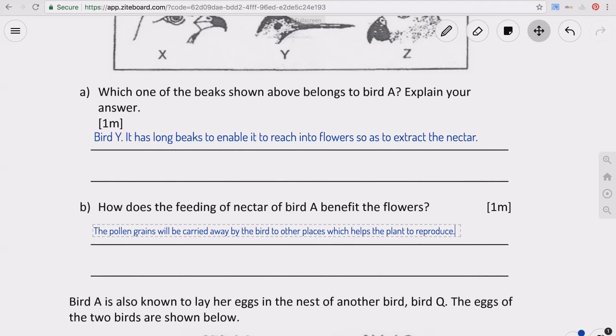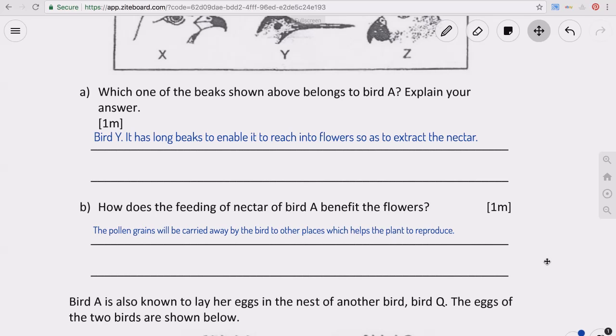Okay, it's about helping the plant to reproduce. Right? Which helps the plant to reproduce. So it's about reproduction.